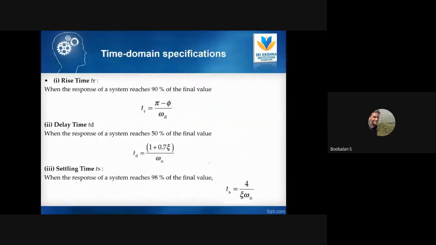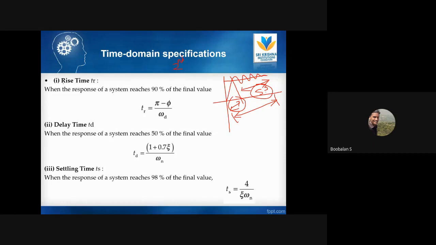And what are the time domain specifications of my second order system? It's a very important thing. Yesterday we discussed the transient response and steady state response. I'm going to apply a step input, and the system gives a response. The area up to here is all transient response, and after this area it is called steady state response. In the response, this is what we are going to analyze.